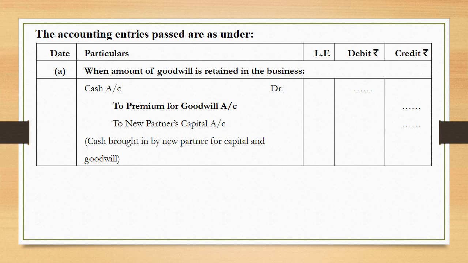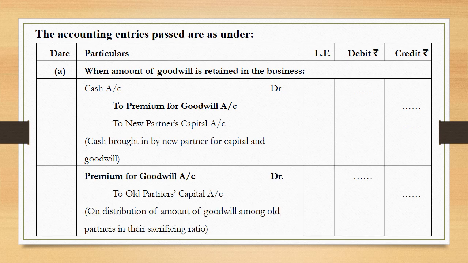The second entry required here will be to distribute the amount of goodwill among the existing partners in their sacrificing ratio. Premium for goodwill account debited to old partners' capital account. You can see that in the narration part. This entry is required for the distribution of the amount of goodwill among old partners in their sacrificing ratio. You should remember that the old partners will be credited in their sacrificing ratio only.